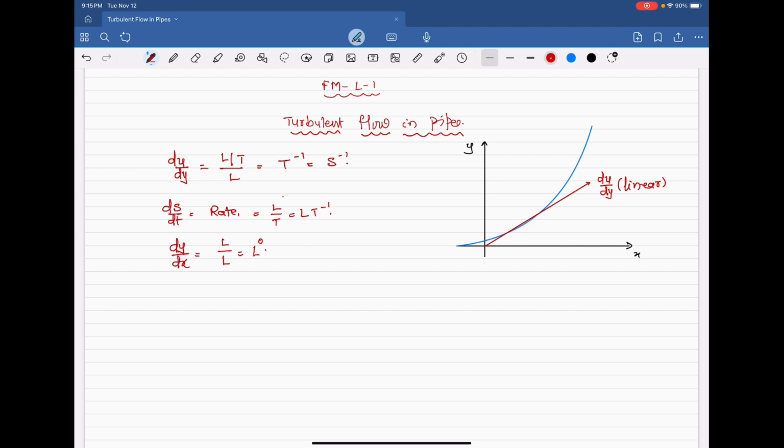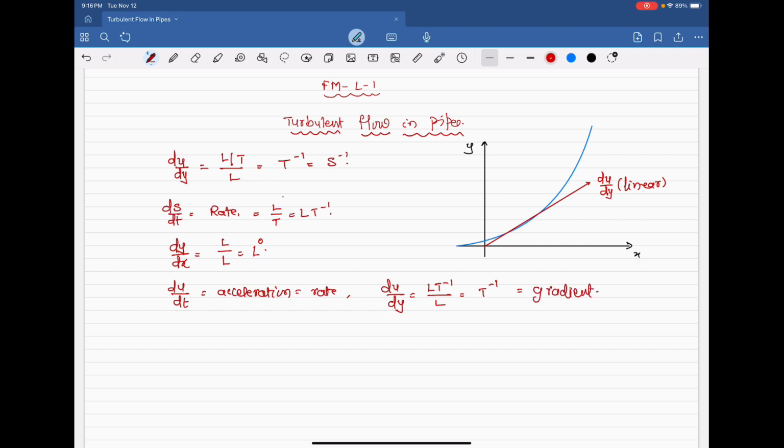For example, if I say velocity du by dt, then it is called acceleration, that is equal to rate. Then if it is du by dy, then this is L into t to the power of minus 1 by L. This is called a gradient.